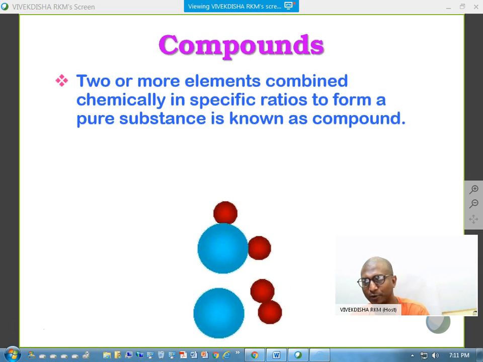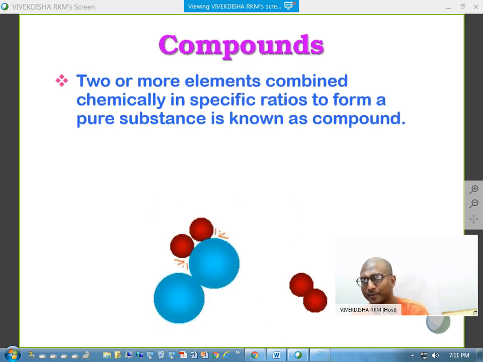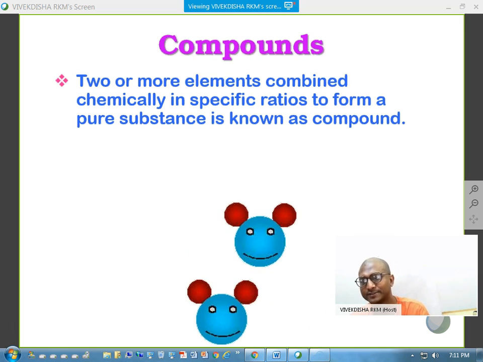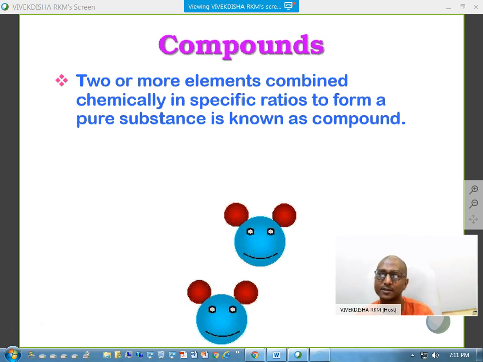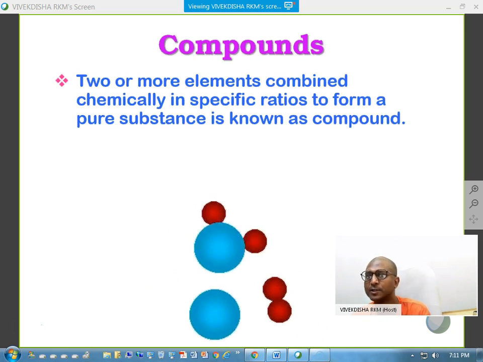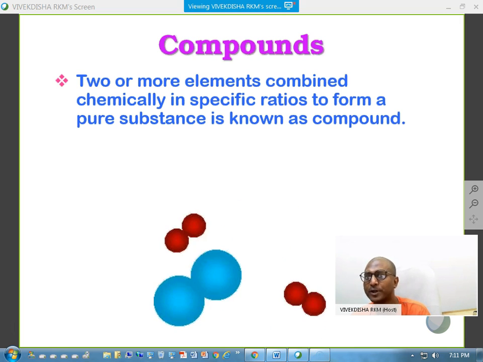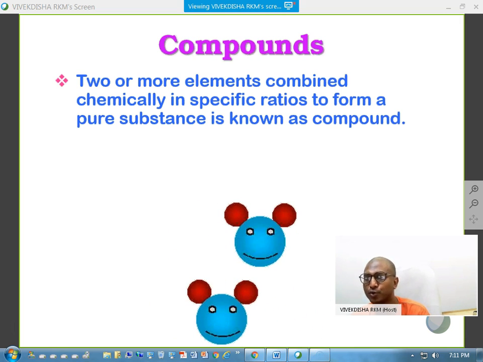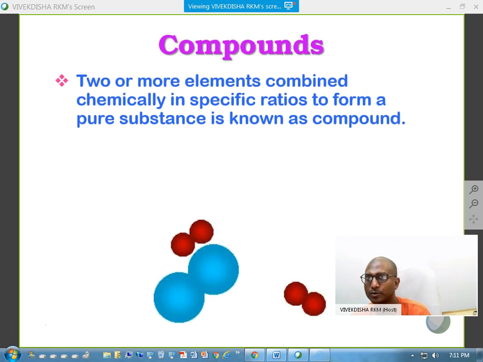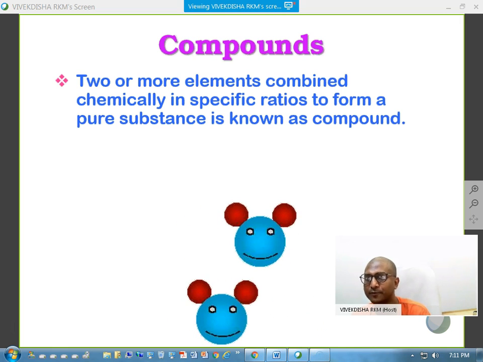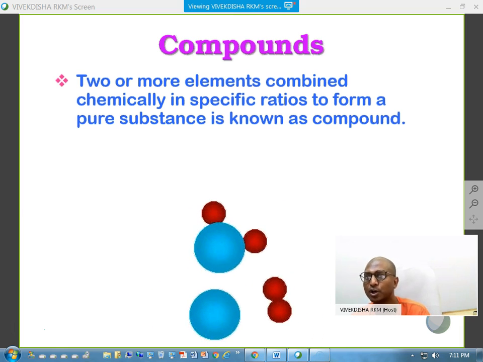Here, can you identify what are the elements combining here? So two or more elements combined chemically in a specific ratio. Ratio means suppose 1 part to 2 parts, or 2 parts to 3 parts, or 1 part to 4 parts. So these are fixed. You cannot change. So this is known as ratio. Or you can say suppose 5 parts to 7 parts. That can also be fixed. So these are ratios.